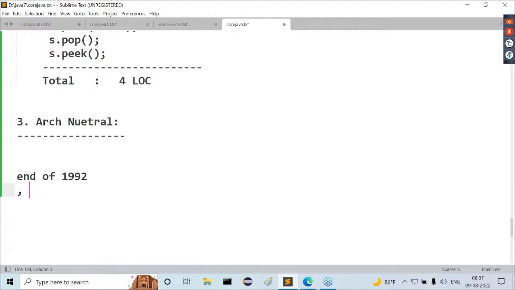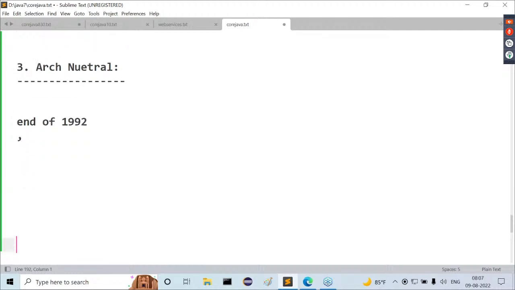Who is the lead for this Green project actually? James Gosling is the main person, am I right or not? At the end of 1992, after preparing the new programming language, James Gosling liked to see one type of tree through his cabin window at Sun Microsystems. The name of that tree is Oak.